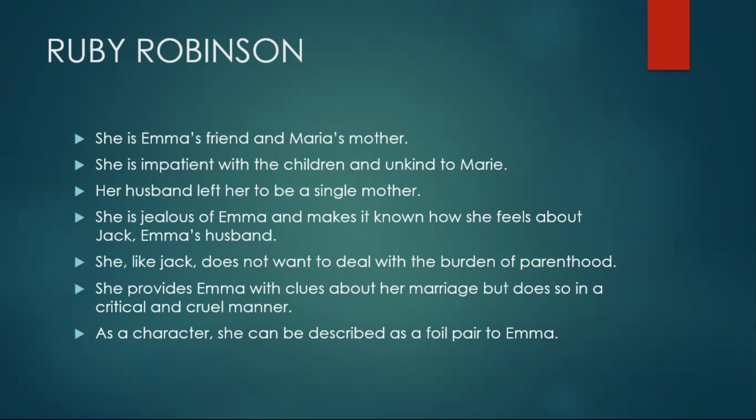She, like Jack, does not care to deal with the burden of being a parent. She provides Emma with clues about her marriage, and she does so in a critical, sarcastic, and cruel manner. As a character, we can describe her as Emma's foil pair. A foil character usually plays the opposite of the protagonist. Ruby is seen as nasty, mean, and contrasting to Emma in all ways.